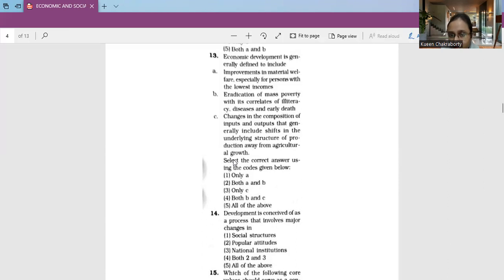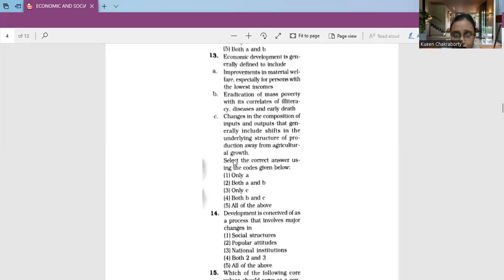These are the components of mass poverty. So when we are talking of removing mass poverty, we are also including these factors of removing illiteracy, diseases, and early death. So this is also a correct answer to this. Next, moving on to the third option, that is option number C.